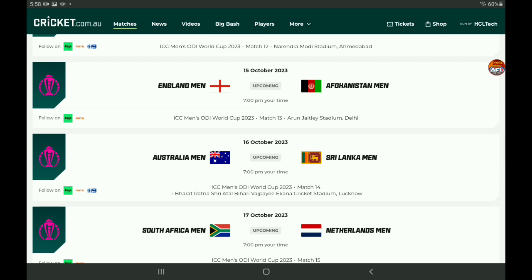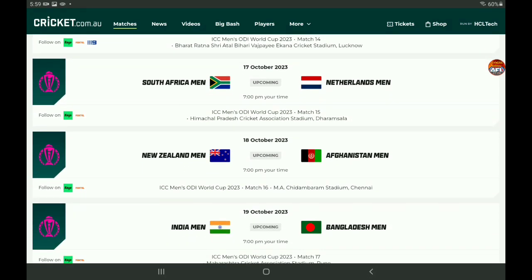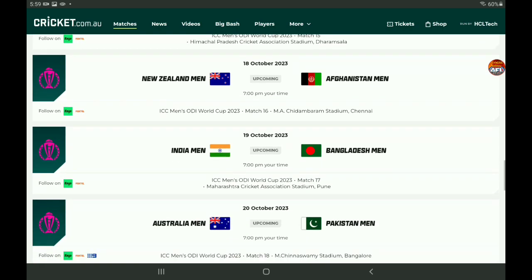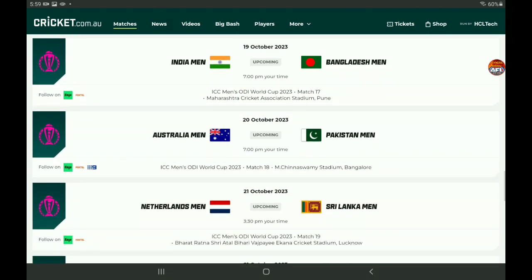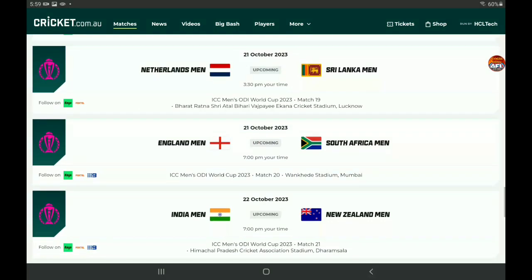The 16th, Australia and Sri Lanka. The 17th, South Africa and Netherlands. 18th, New Zealand and Afghanistan. 19th, India and Bangladesh. 20th, Australia and Pakistan. The 21st, another double-header. This time, Netherlands and Sri Lanka. And then the second double-header part is England and South Africa.